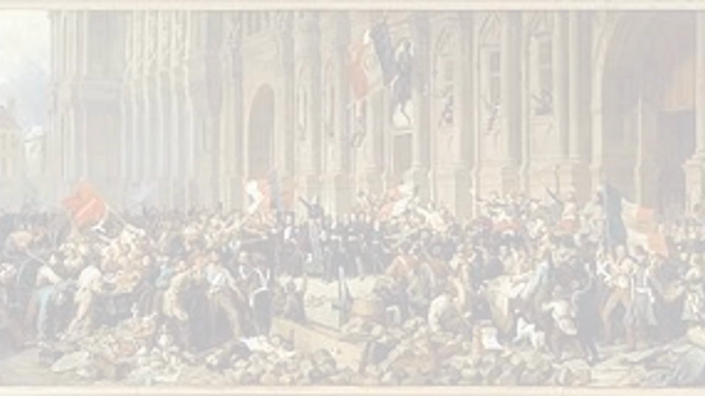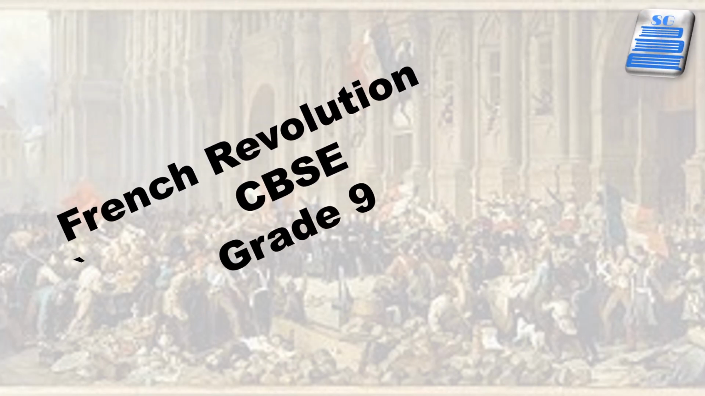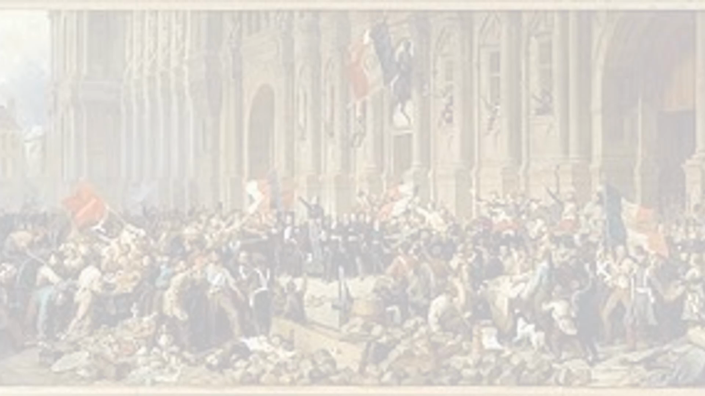In this module, we are going to learn about the French Revolution, Grade 9 CBSE, Chapter 1 of History. The French Revolution started in 1789. The series of events started by the middle class shook the upper classes. The people revolted against the cruel regime of monarchy. This revolution put forward the ideas of liberty, fraternity, and equality.